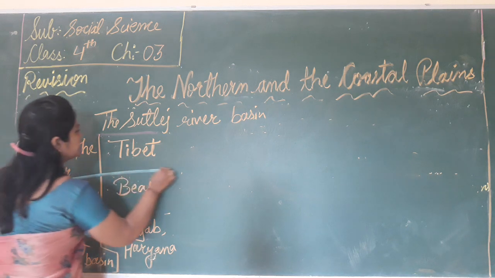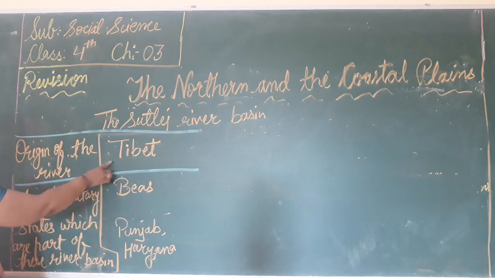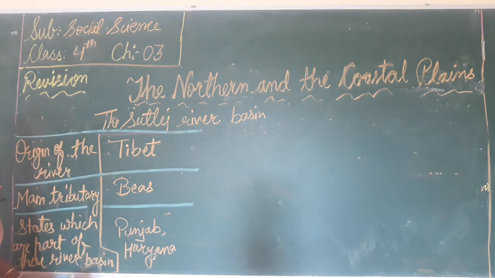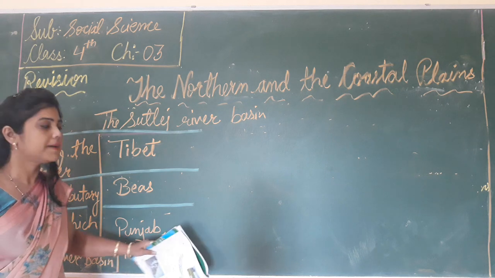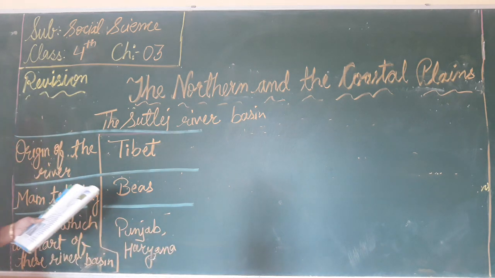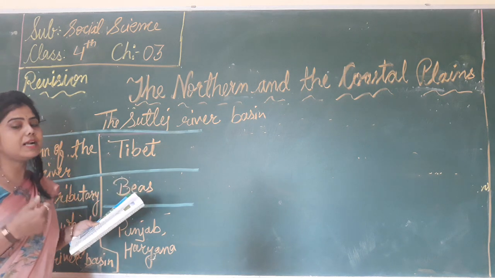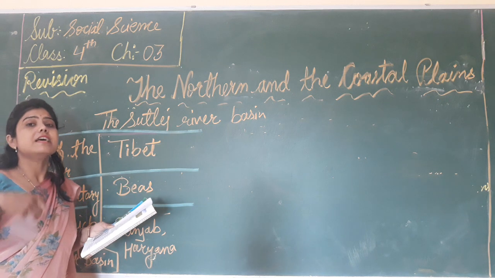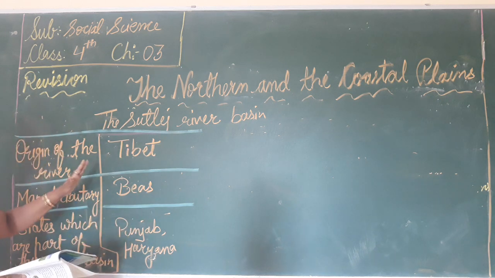So the origin of the Satluj river is in Tibet, its main tributary is the Bias, and the states which are part of this river basin are Punjab and Haryana. And the Bhakra dam that is built across the river Satluj generates electricity and provides water for irrigation.